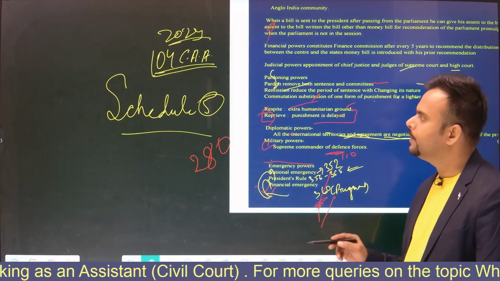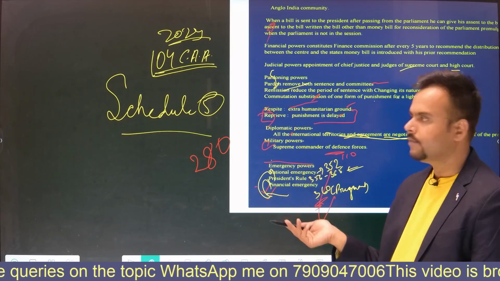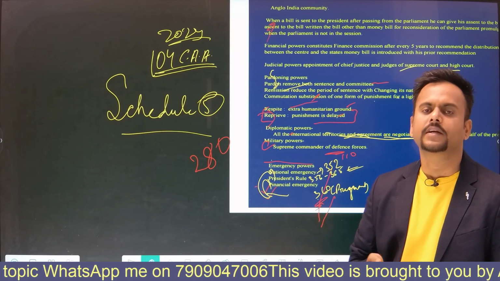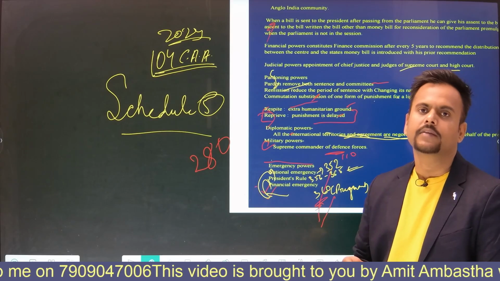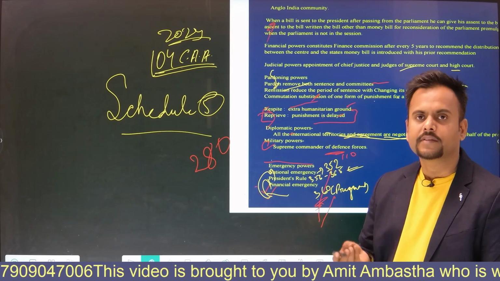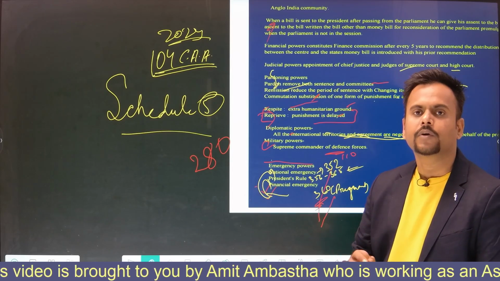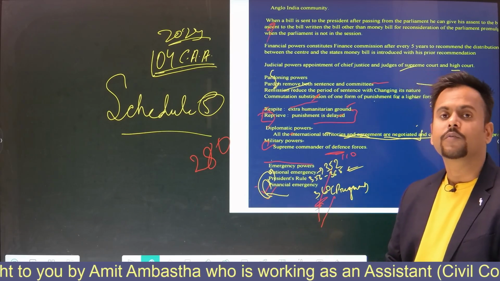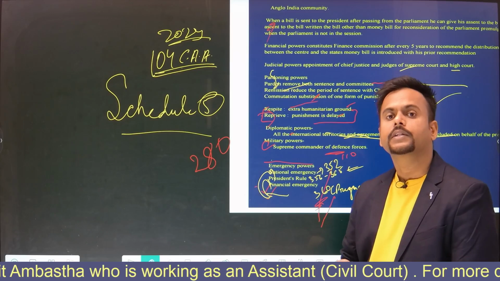Friends, this was my class, and after the completion of this class, you will be able to do all the questions related to the president, regarding his qualification, his tenure, his oath process, his election process, what are the electoral colleges who are eligible for voting for the election of the president, and for his removal, who are not eligible for the impeachment process.